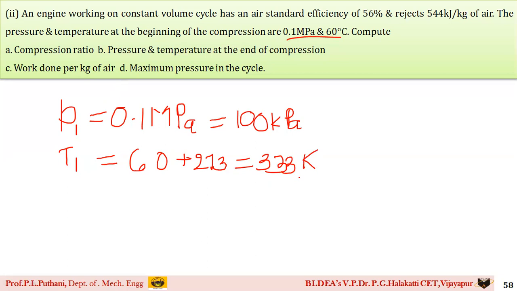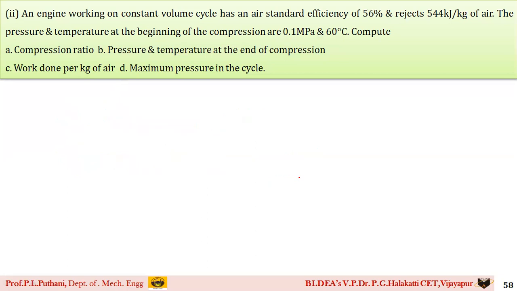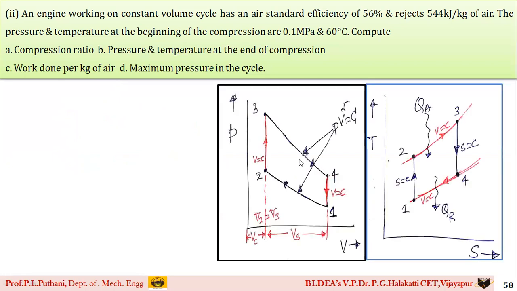Now, to find out what he has asked, first draw the PV and TS diagrams. If you draw them, students, you can see half of your doubts are cleared. Now he says to find the compression ratio, the first bit. The compression ratio, from V1 to V2, we write as rk. rk is equal to V1 by V2. This is what we need to find out.